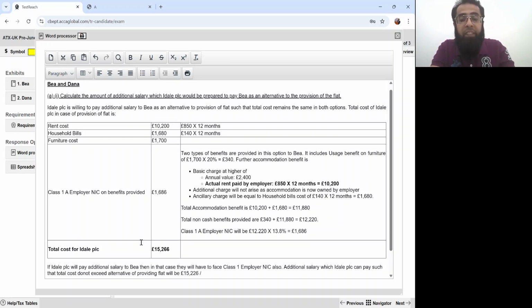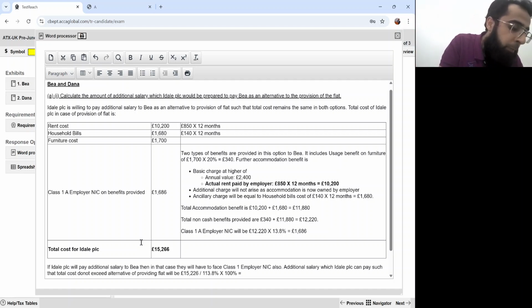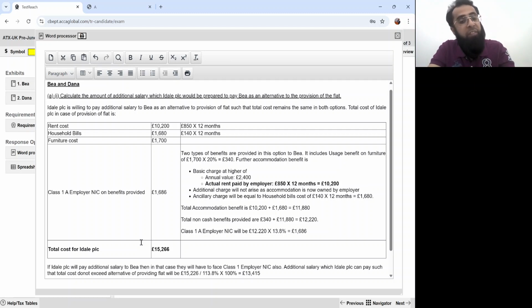15226 divided by 113.8%, which is the class 1 employer NIC rate, 13.8 added to 100%, because we are keeping this as the gross value as the total cost. So divided by 113.8 multiplied by 100. So they will be willing to pay 13,415 pounds. Okay, so please repeat it again. We have a lot of queries. Let's look at it again.